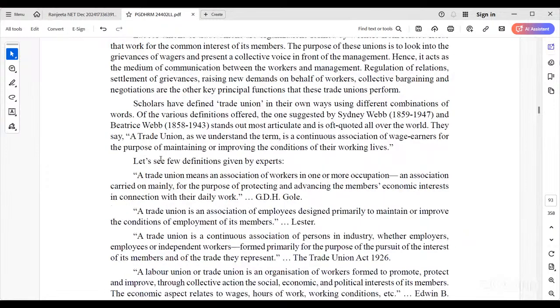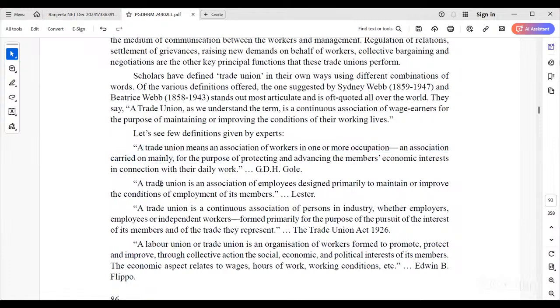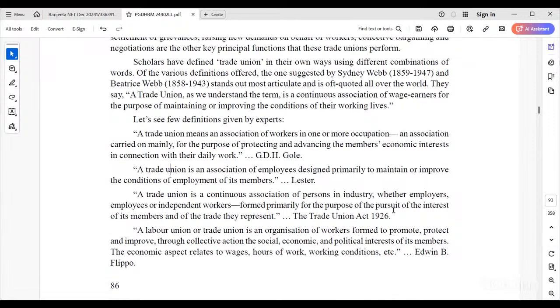So there are some definitions given here. A trade union is an association of employees designed primarily to maintain or improve the conditions of employment of its members. So ultimately, they need to protect employees. As per the Trade Union Act 1926, the definition is given here. What is a trade union?